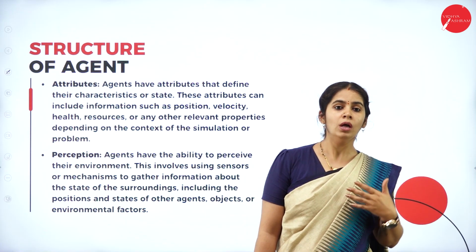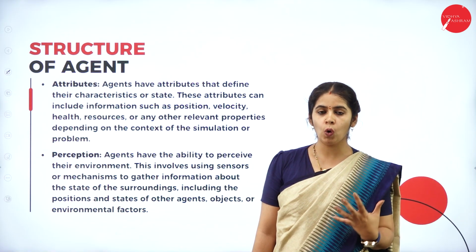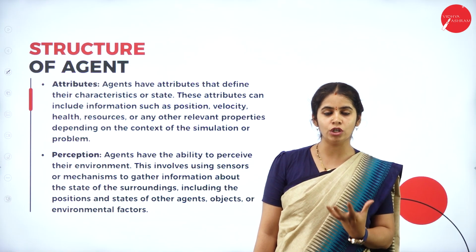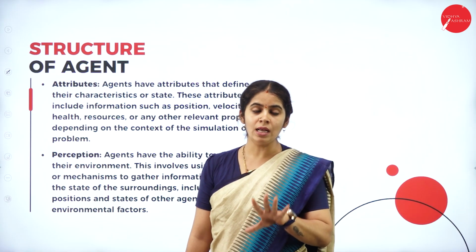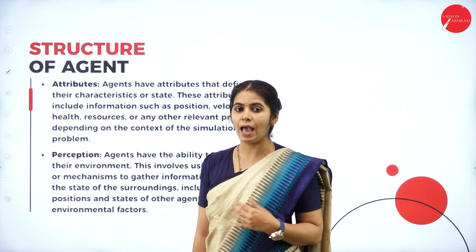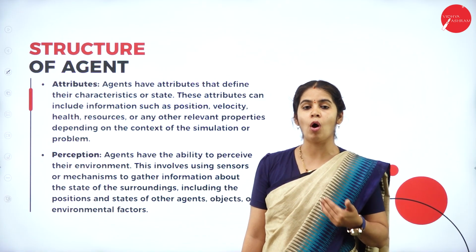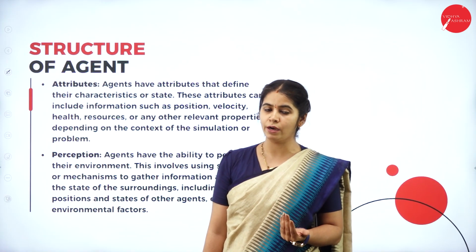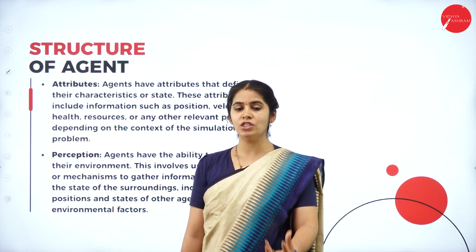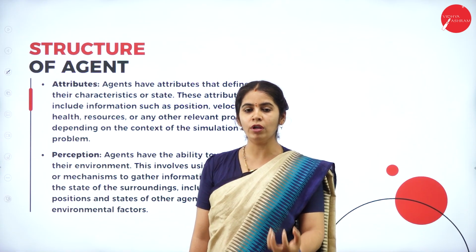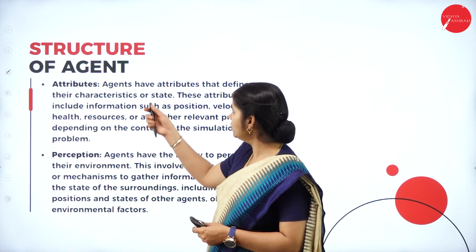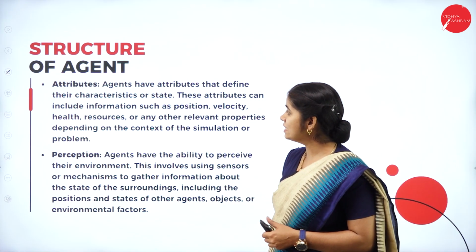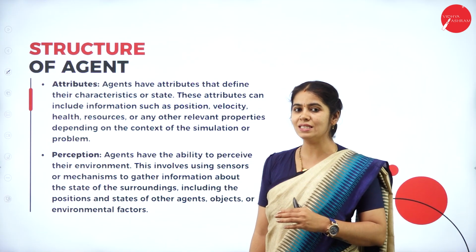Once we have to create an agent, we should know what the structure of an agent should be. In the structure of the agent, we'll have a number of components. One is attribute. What is an attribute? The property of the object is called an attribute. Here we are using the agent as one device, so the property of the device will be called an attribute. Agents have attributes that define their character or state.